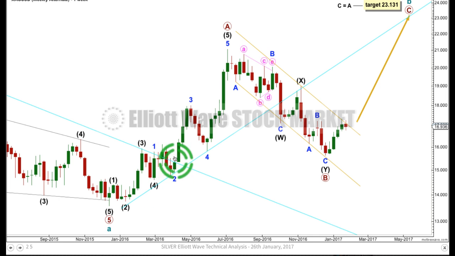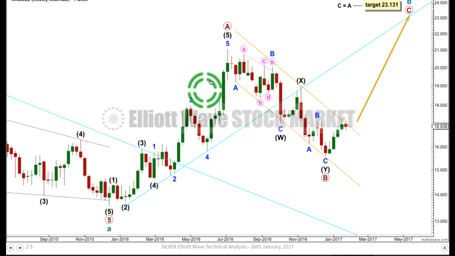We've avoided now a running flat in this position down here, so again, this wave count has a higher probability than the other. I need to move my label from 1 or 2 from this low to this low. It's incorrectly labelled there. Now from this high to this low, we're seeing a double zigzag complete for minor wave B, and so with a 5 up and a 3 down, I'm seeing cycle wave B now as a single zigzag. The target is exactly the same. Primary C will reach equality in length with primary A at exactly the same price point, and I'll be using the trend line in exactly the same way.